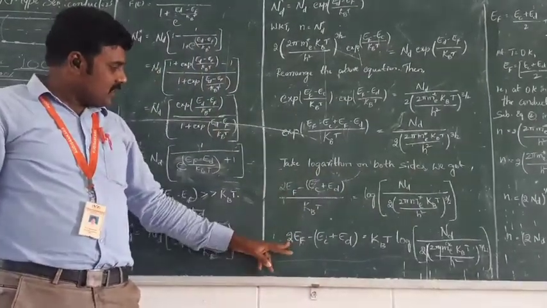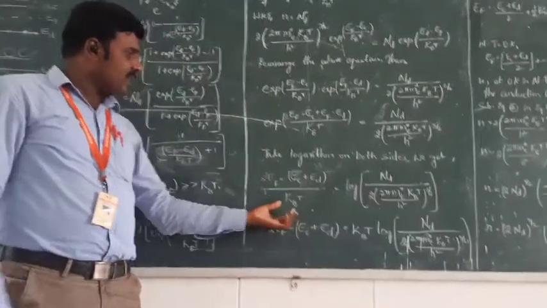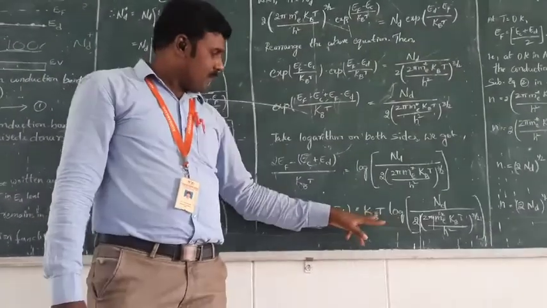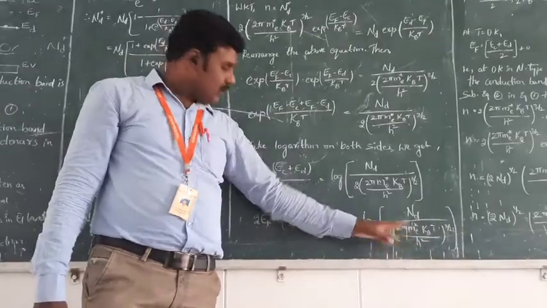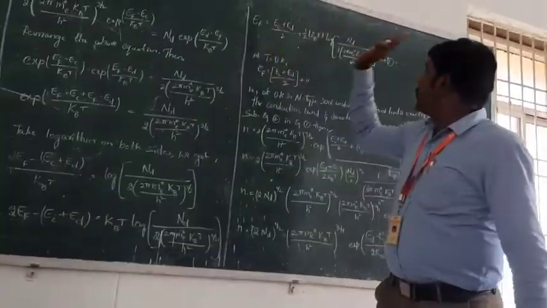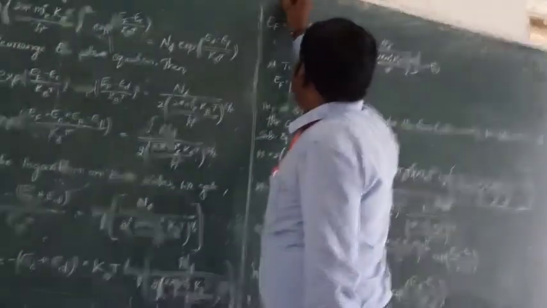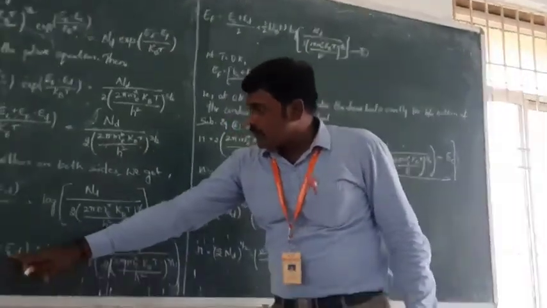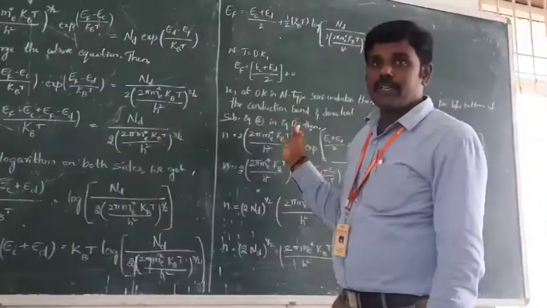So 2Ef minus (Ec plus Ed) is equal to kBT, moving to the right side and multiplying with the log function: kBT into log of the same term. From 2Ef, the term (Ec plus Ed) moves to the right-hand side, and the negative term is converted into positive.